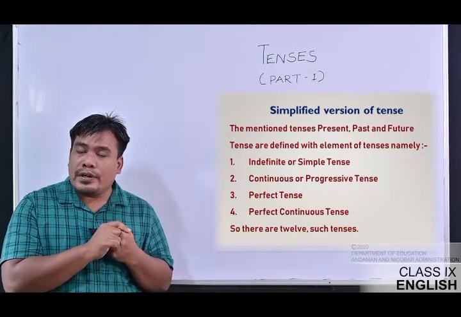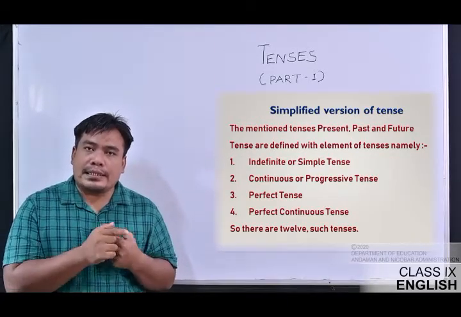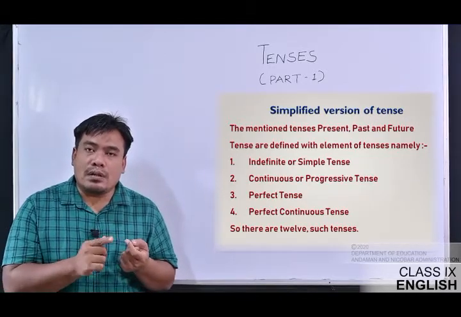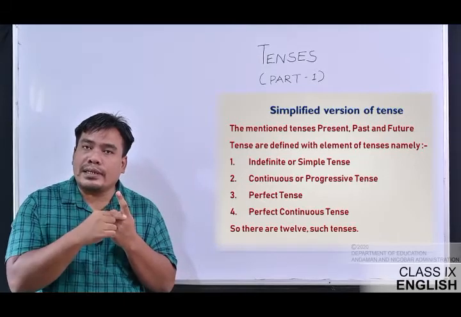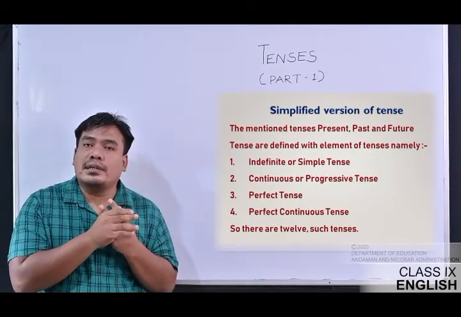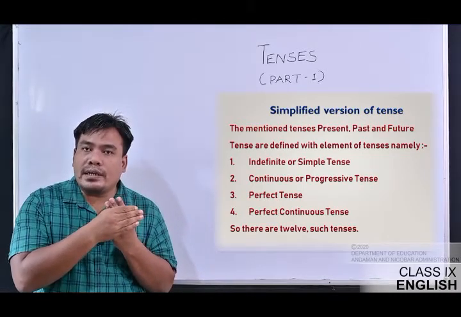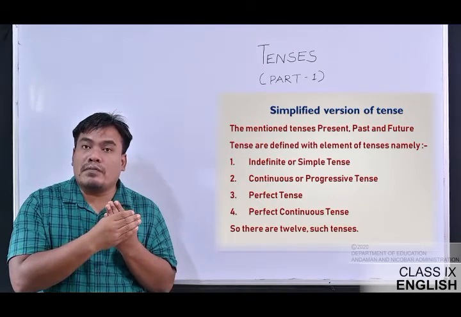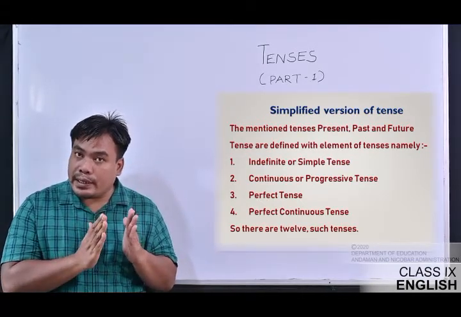If I talk about the first tense under present tense, that's called present indefinite, which you can call simple tense. The next one is present continuous, the third one present perfect, and the fourth one present perfect continuous tense.